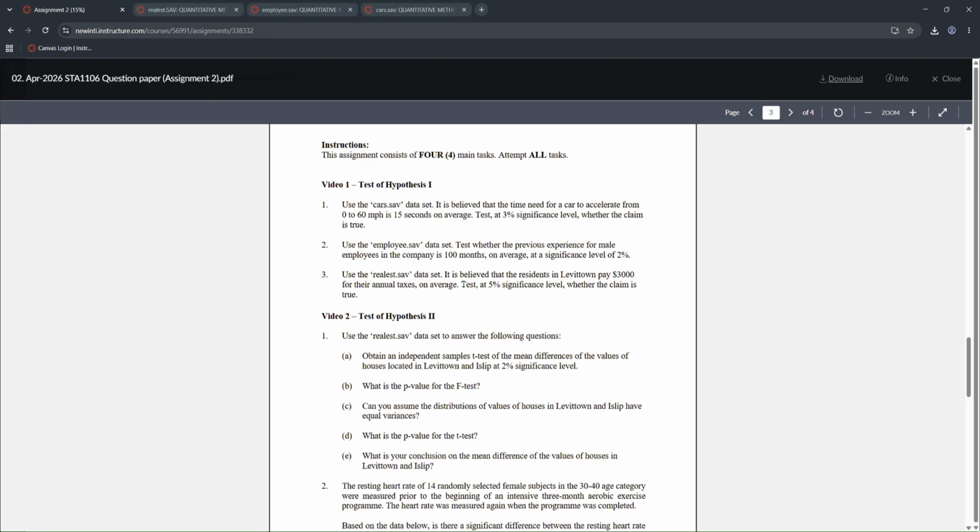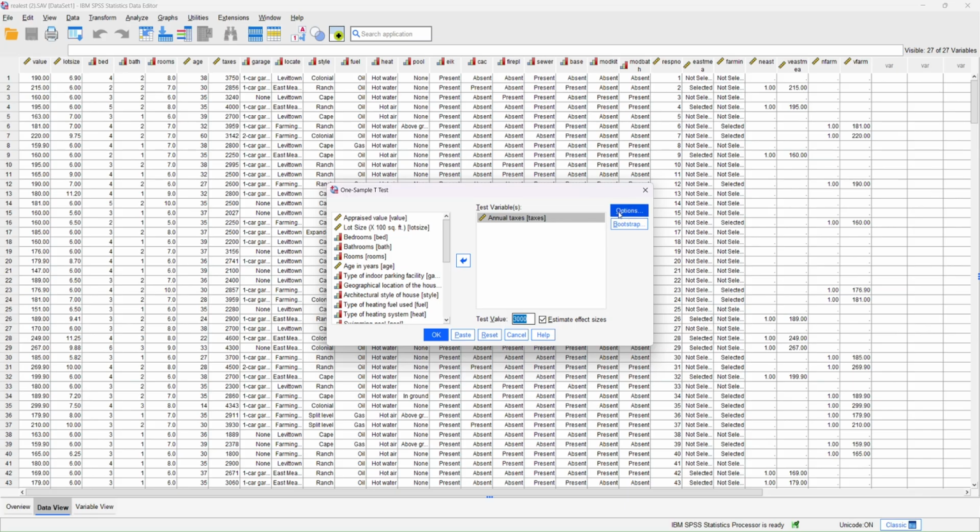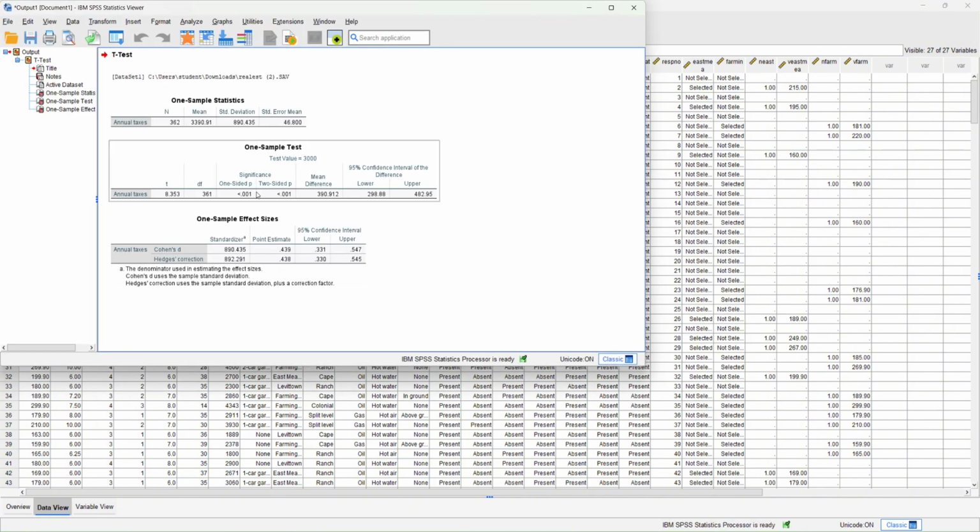And then the question wants us to do the significance level 5%. So the option here for the confidence interval would be just 95%, maintain it. And then we will press OK, and then we have to look at the one-sided p significance, and it is lesser than 0.02, so we are going to reject.